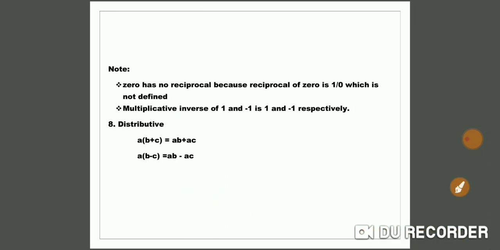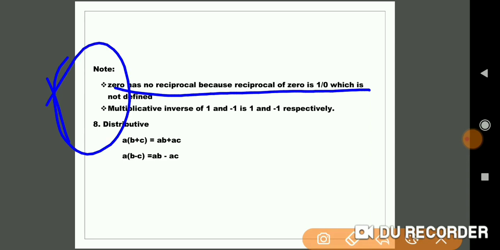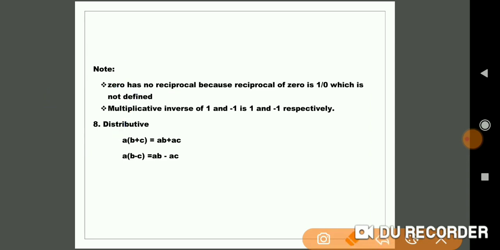Later on, there is one more thing we have to learn here. That is, 0 has no reciprocal, because the reciprocal of 0 is not defined. Suppose 0 is there as 0 by 1.